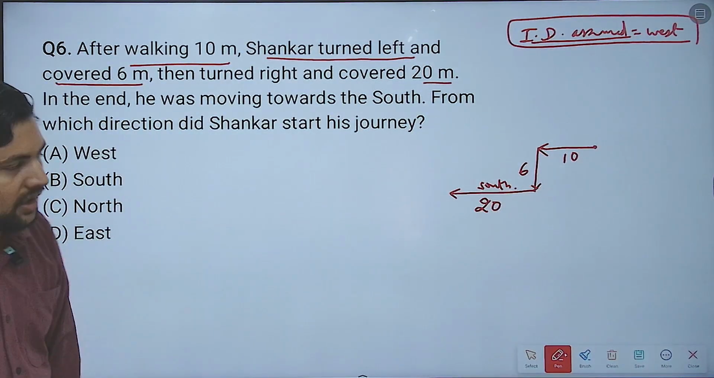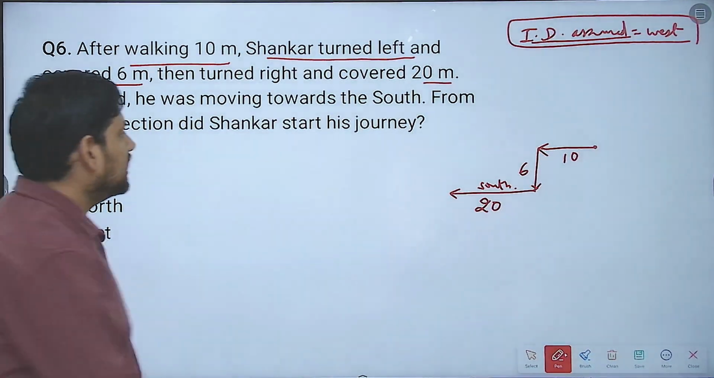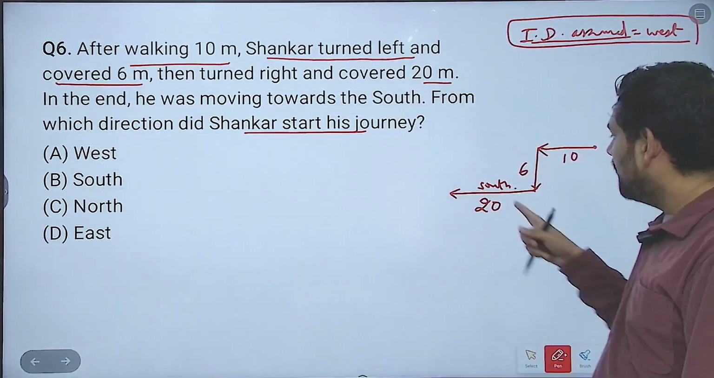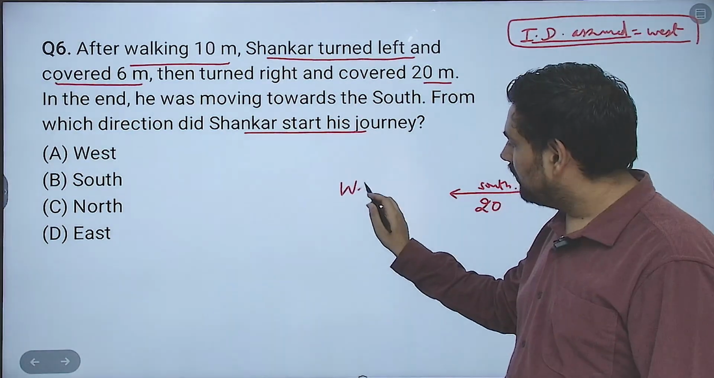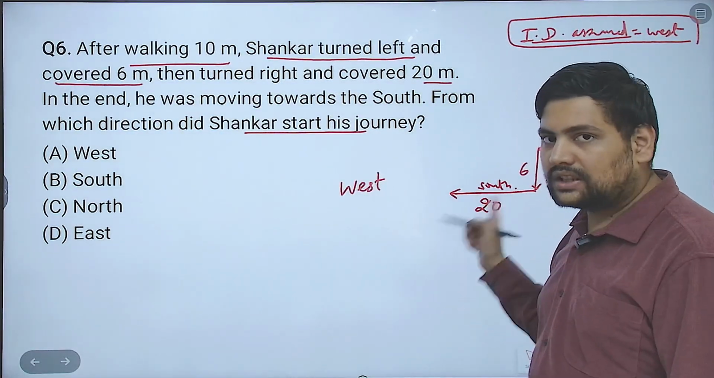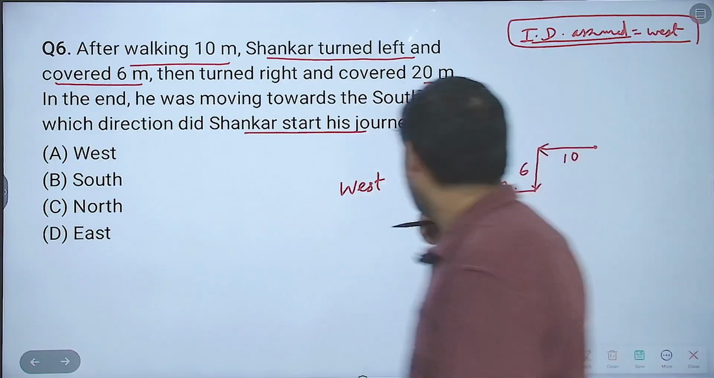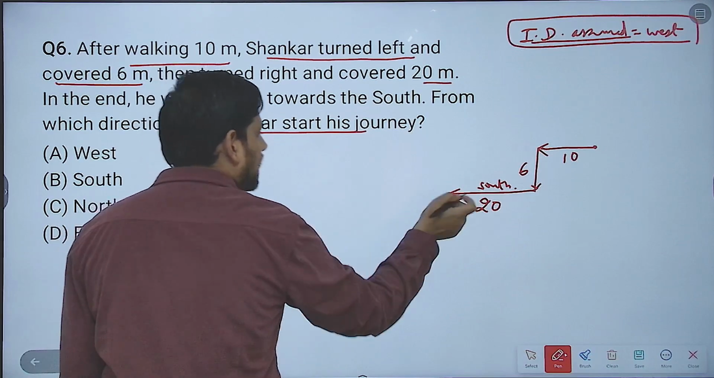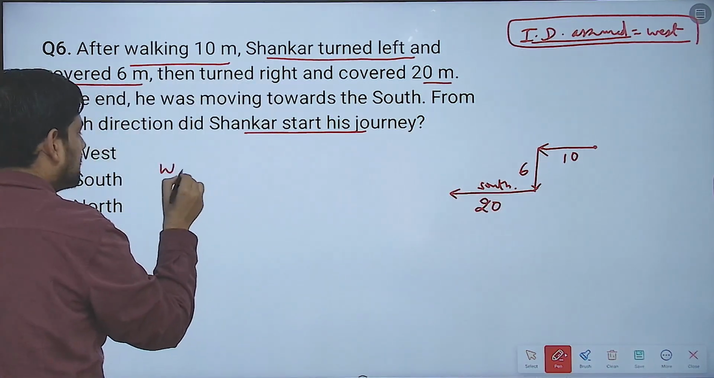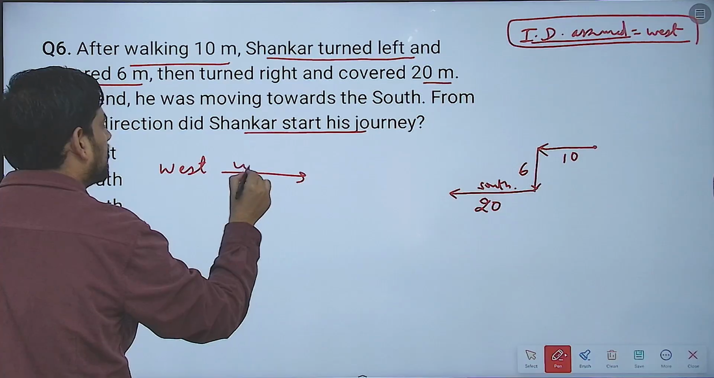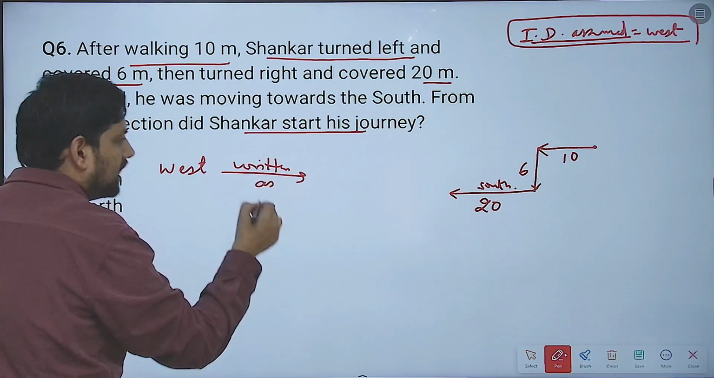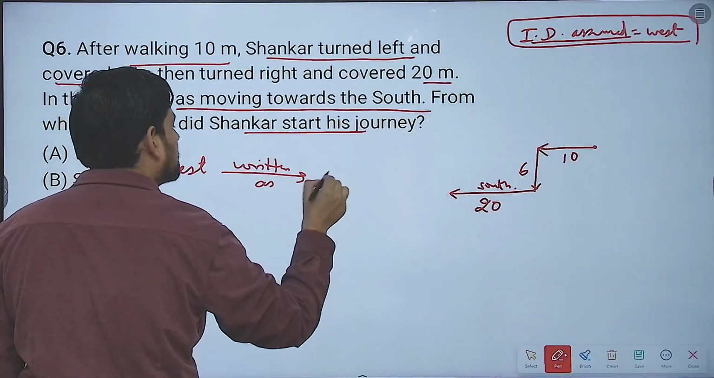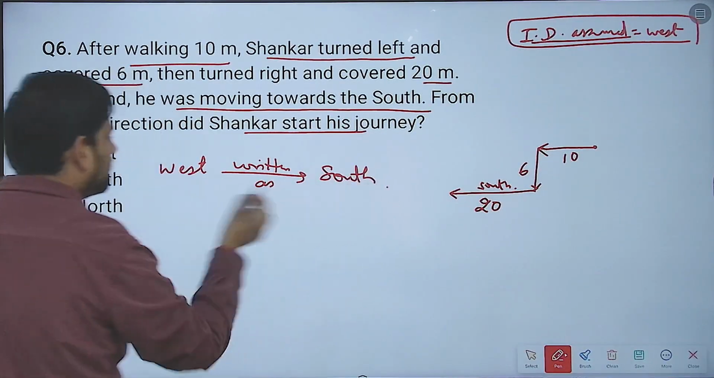From which direction did Shankar start his journey? Now it's fairly simple. How? See, what is this direction originally? This is originally west direction. Now west is written as, according to the question, he was moving towards the south, so this is written as south. So west is written as south.